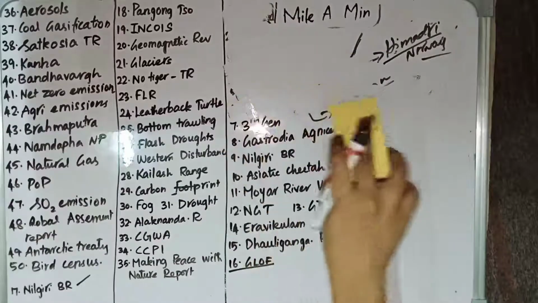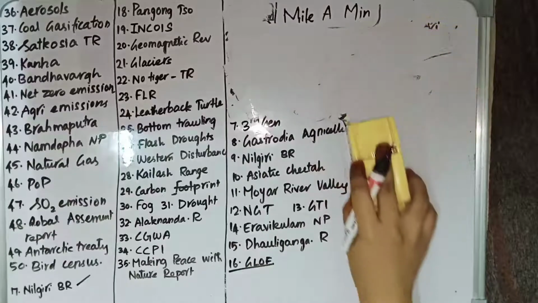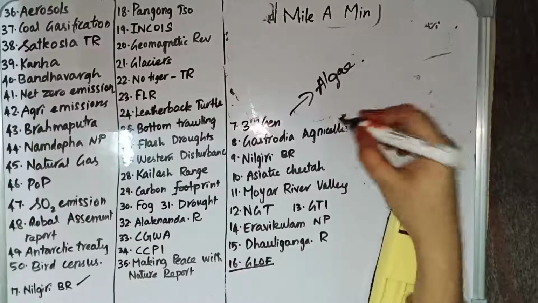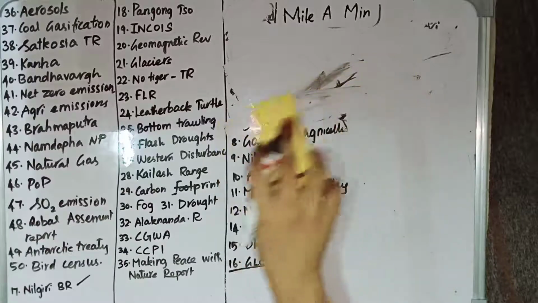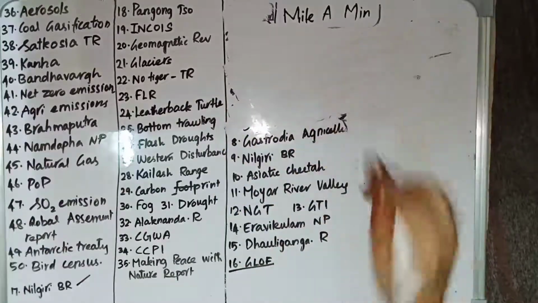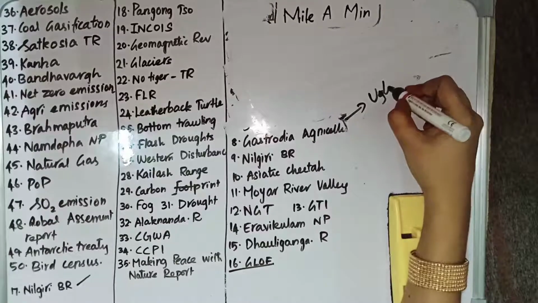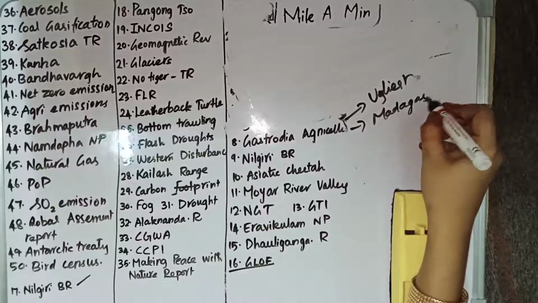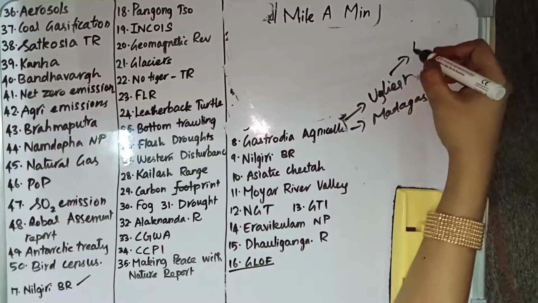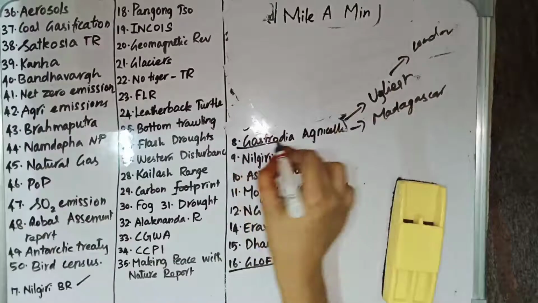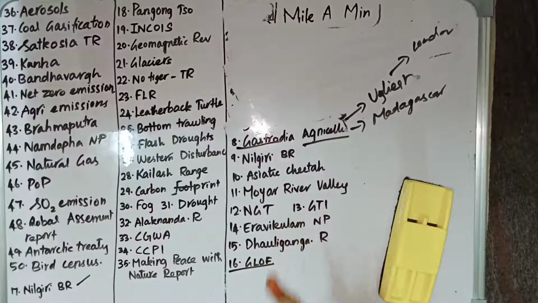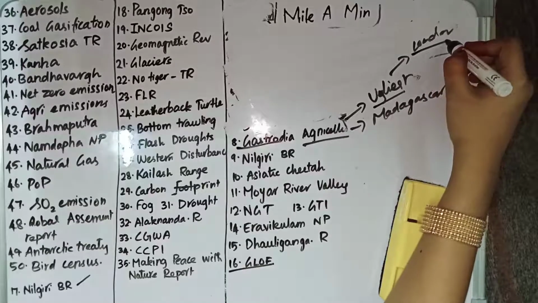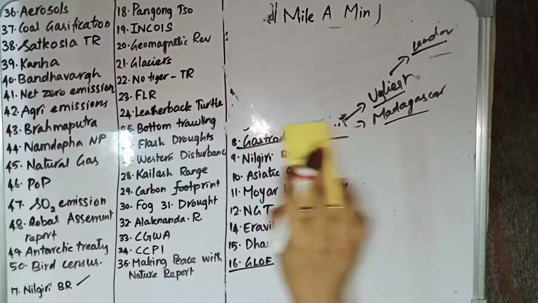And third generation biofuel, we have already seen what biofuel is. It is obtained from biomass, and the third generation biofuel is obtained from algae. Then we have Gastrodia agnicellus. Gastrodia agnicellus is the ugliest orchid species in the world and it is found in Madagascar. It is regarded as the ugliest orchid species by the Royal Botanical Garden located in London, and it was discovered in Madagascar.